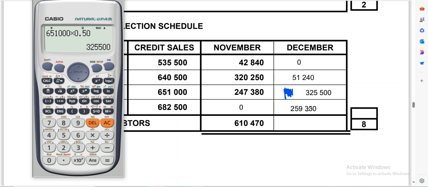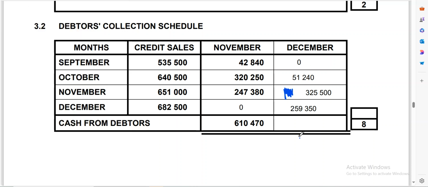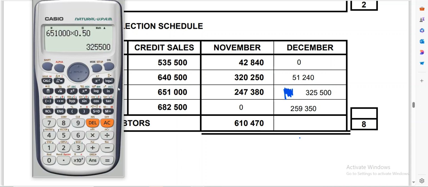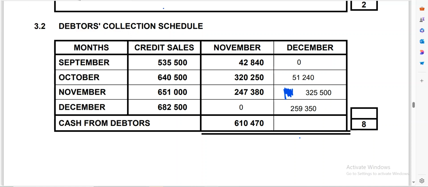Yeah, so it's fine. Now all you have to do is add the total of this, and then you'll get the full 5 marks. So we're going to say 51,240 plus 325,500, and then plus 259,350. Then it's going to give us a total of 636,090. So that's the total that we are going to have, 636,090.